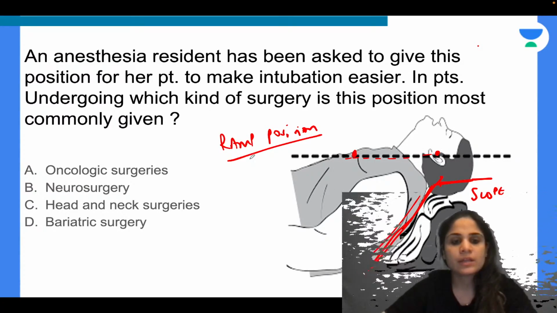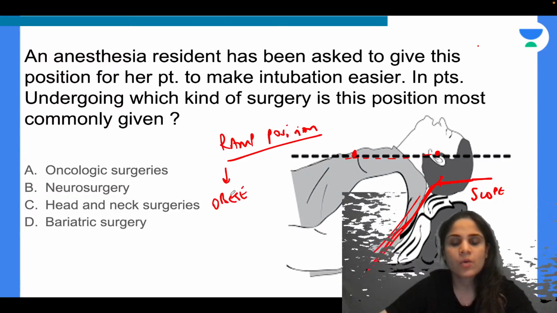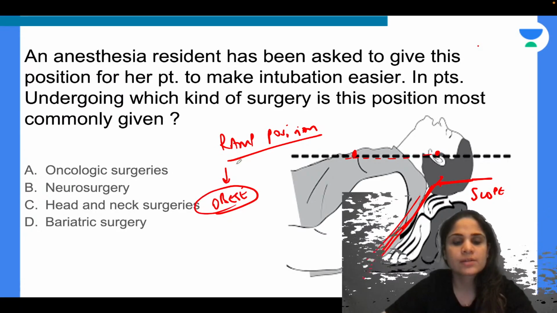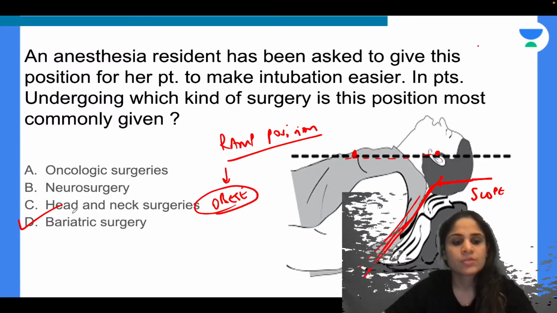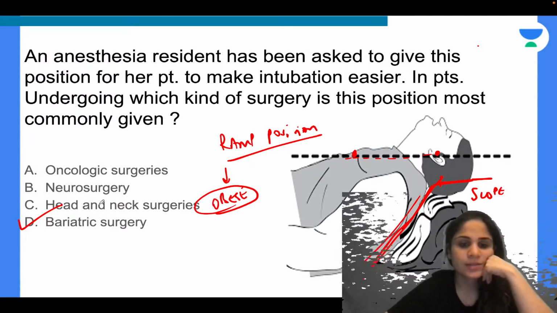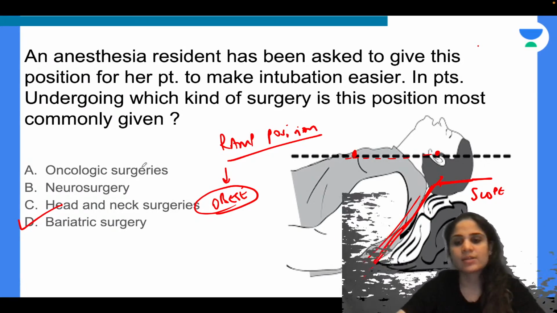So the ramp position is used whenever we have obese patients. Now, where do we usually find obese patients? Obese patients are usually found in bariatric surgery. So that is your answer. Okay, bariatric surgery means surgeries to reduce weight. So that is why that is your answer.